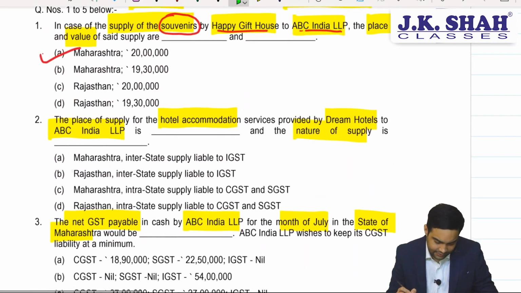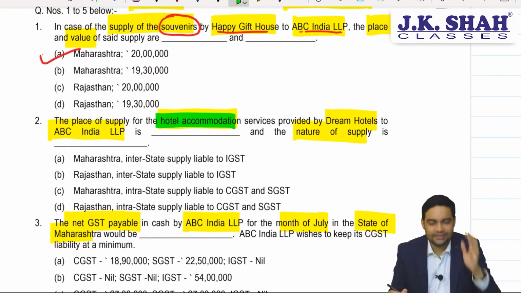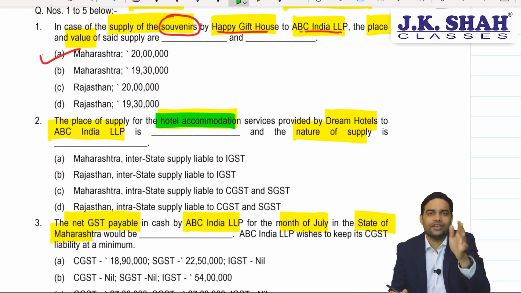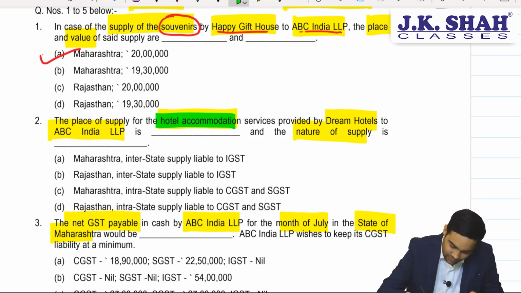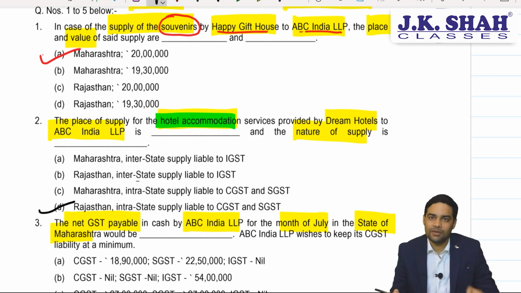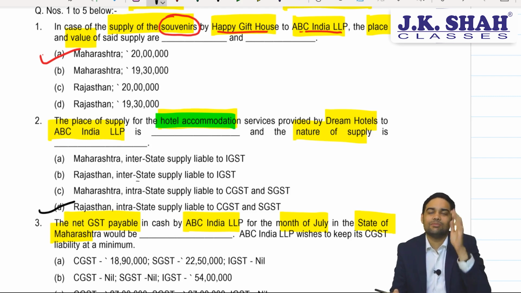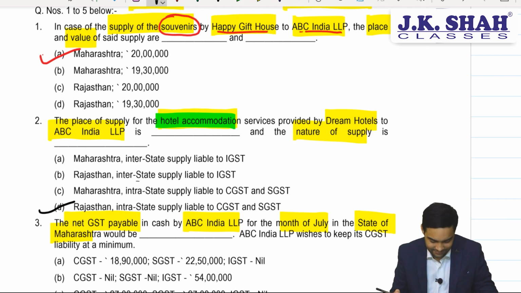Okay. Then place of supply of hotel accommodation. This should be easy. Hotel accommodation. Hotel is in Rajasthan. Place of supply for hotel would be Rajasthan. That means it would be Rajasthan. Let's see whether it is inter or intra. It would be an intra-state supply because the supplier is in Rajasthan, the place of supply is in Rajasthan. It would be an intra-state supply where CGST plus SGST would be applicable.